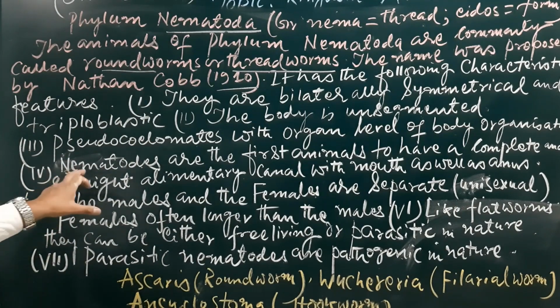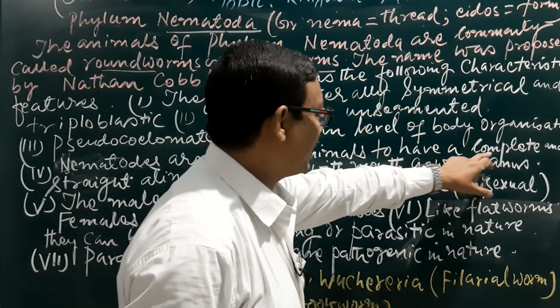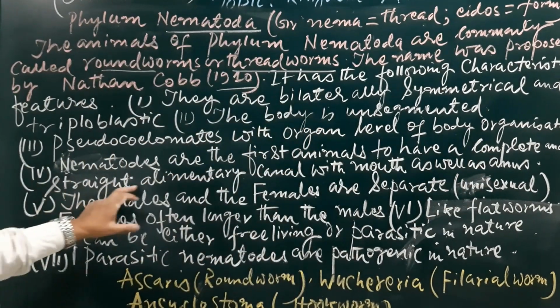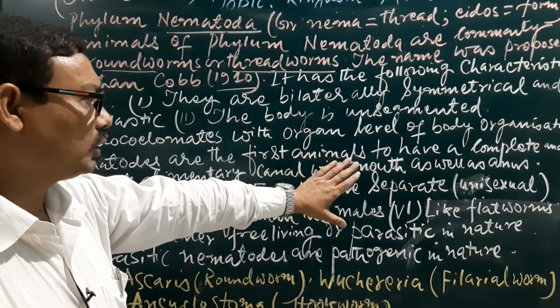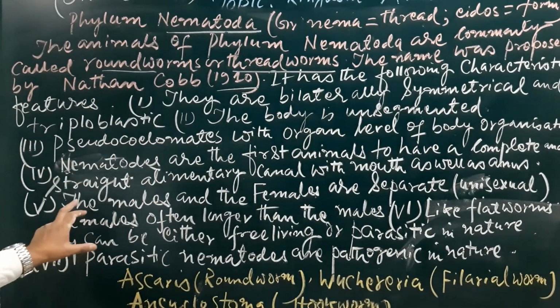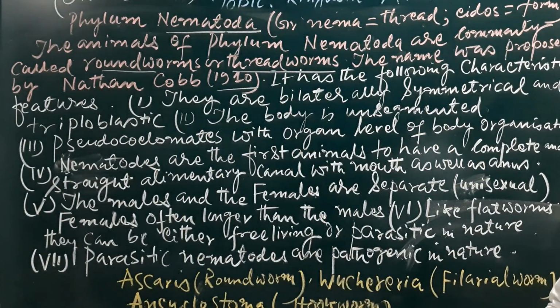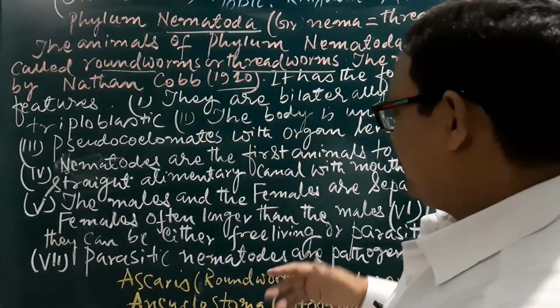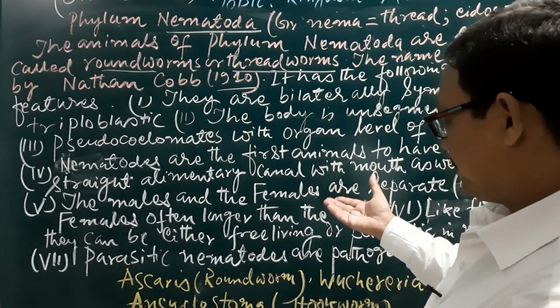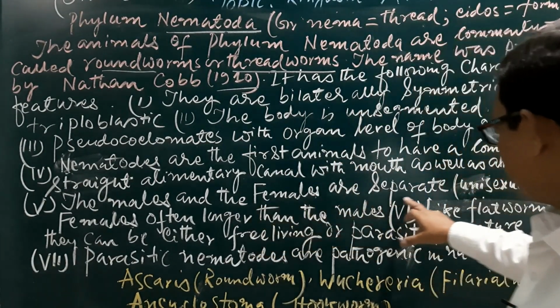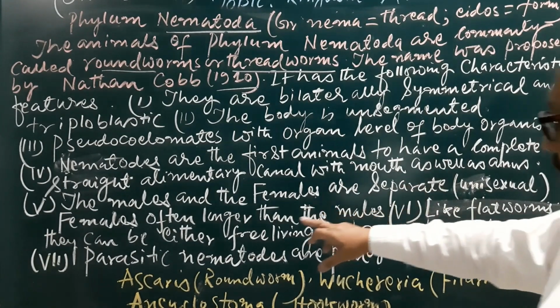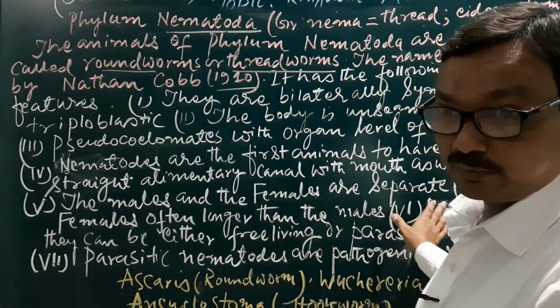Nematodes are the first animals to have a complete and straight alimentary canal with mouth as well as anus. The males and females are separate. These are not hermaphrodites like the others which we have studied previously. The males and the females are separate, unisexual, females often longer than the males.